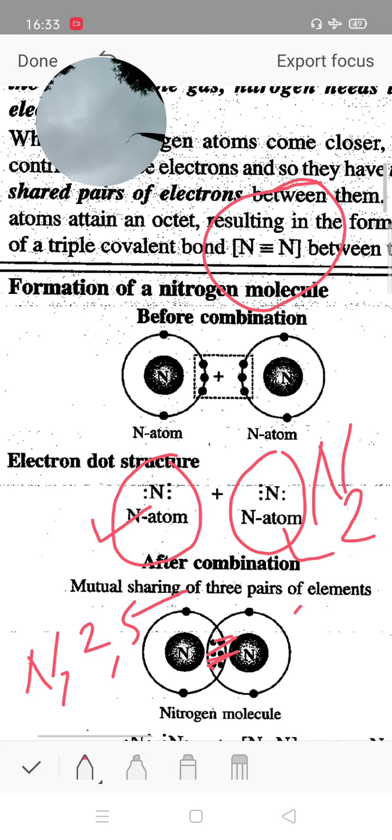When we discuss the covalent bond, single bond formation takes place, double bond formation takes place, and triple bond formation takes place. Multiple bond formation is possible in a covalent bond, but an ionic bond gives only a single bond. Therefore, no multiple bond is possible in an ionic compound, but in a covalent bond multiple bonds can form. It may be a double bond, a triple bond, or a single bond.